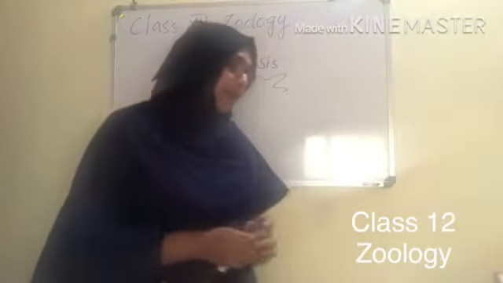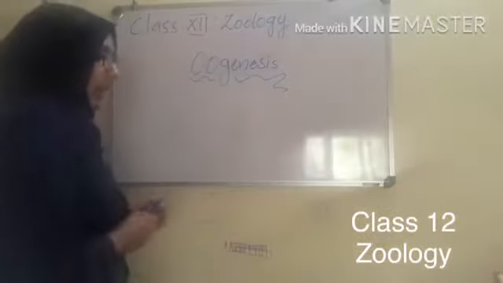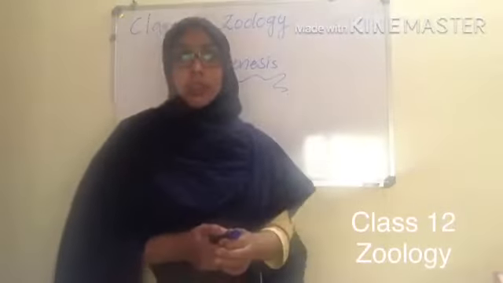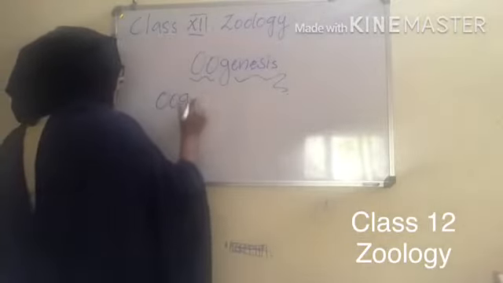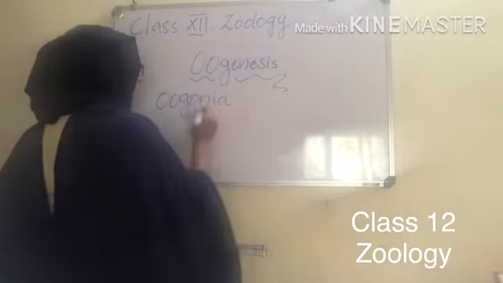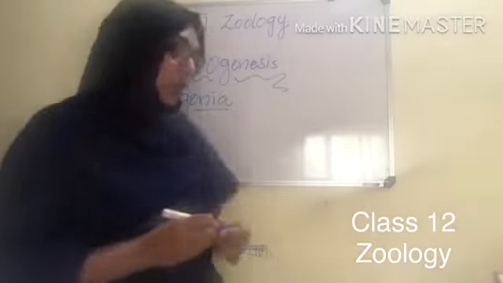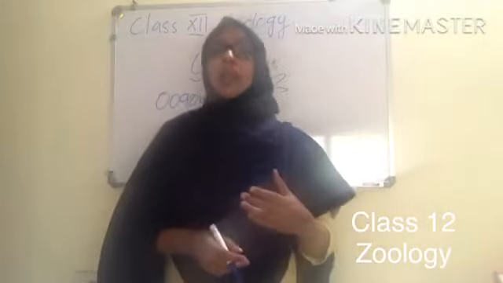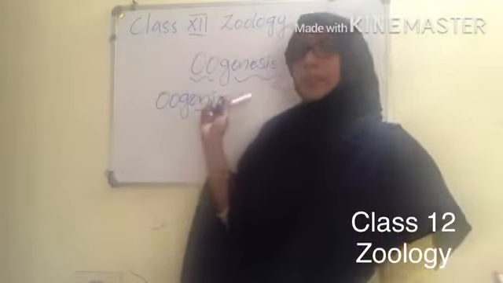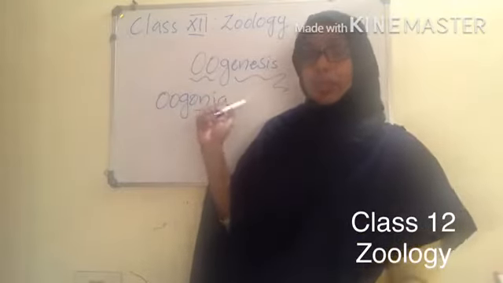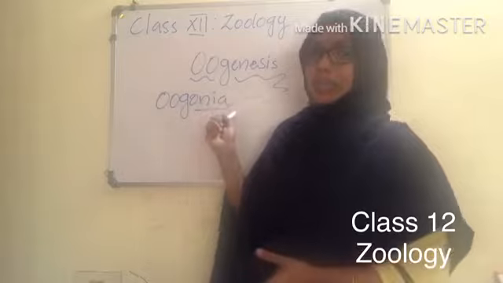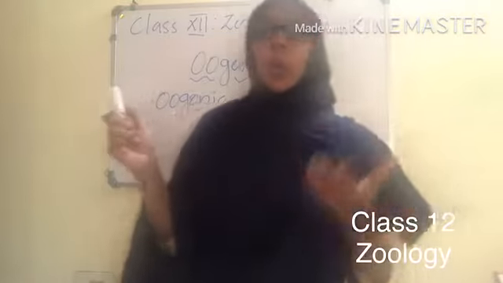So at the time of embryonic development, a couple of millions of gametes are formed, and they are known as oogonia. They are the female mother cells of the gametes, which are seen in the embryonic development. So they are known as the oogonia.